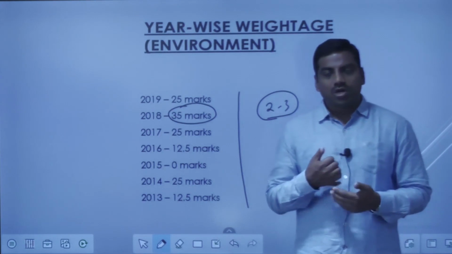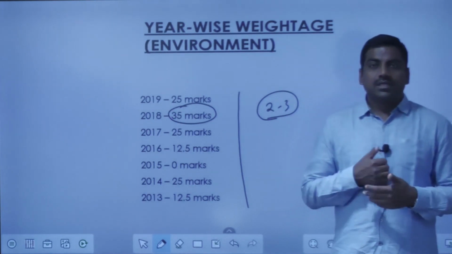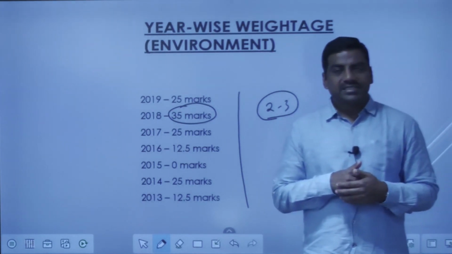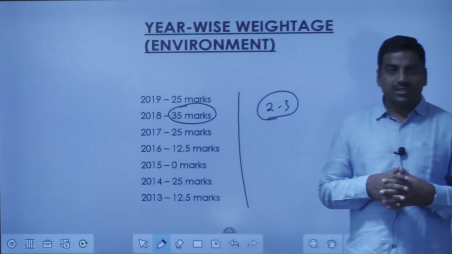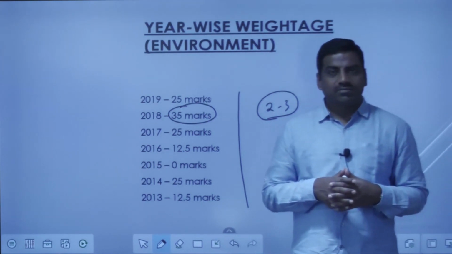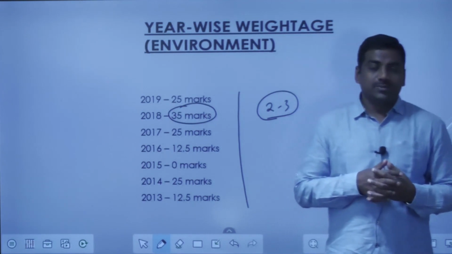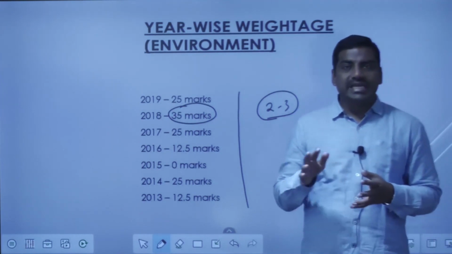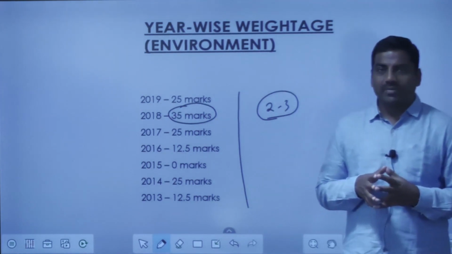Then environmental geography. As far as the protected areas such as national parks, wildlife sanctuaries, and also the endangered species, maybe IUCN Red List species, you can easily ignore when you are preparing for the mains examination.